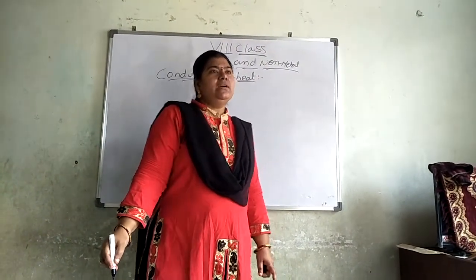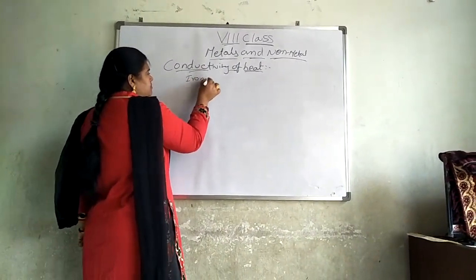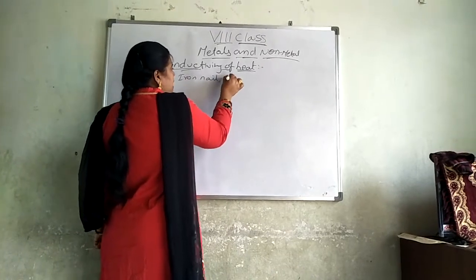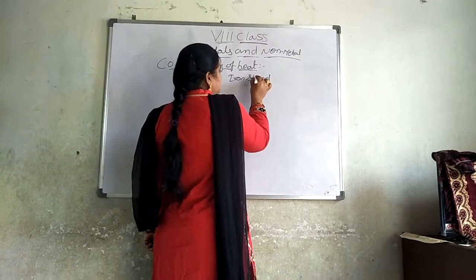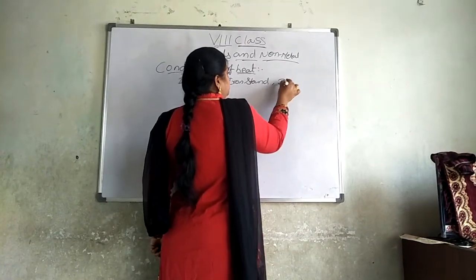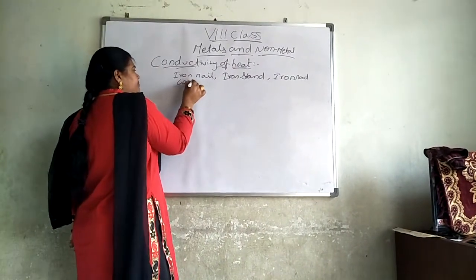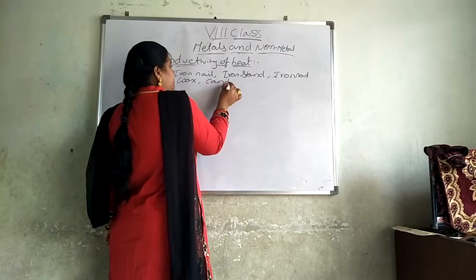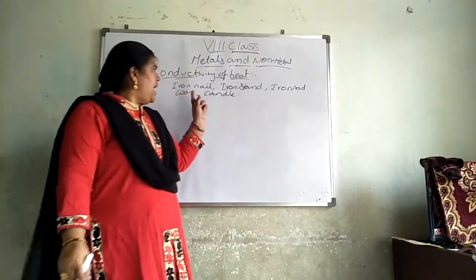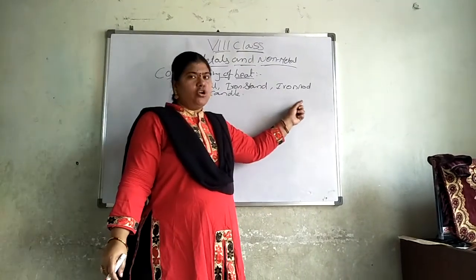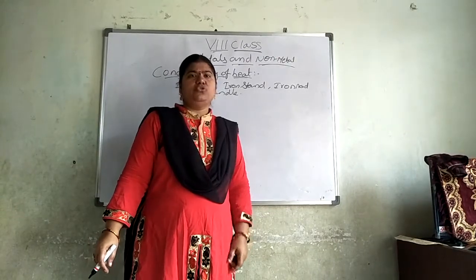What does that mean? In this we have to take iron nails, an iron stand, an iron rod, wax, and a candle. These are the things required to do this experiment.